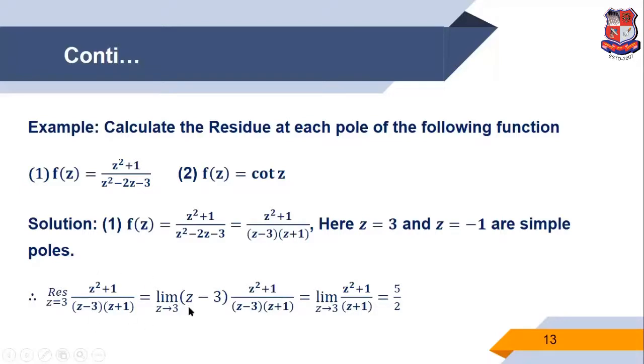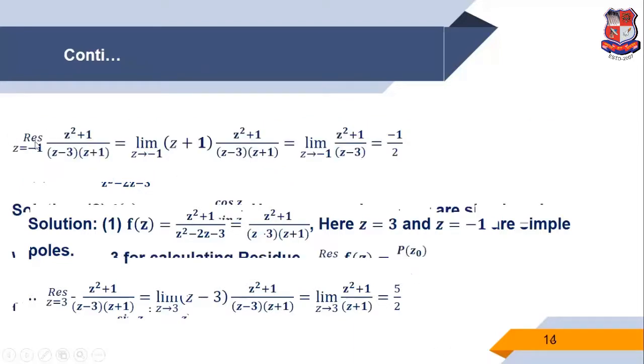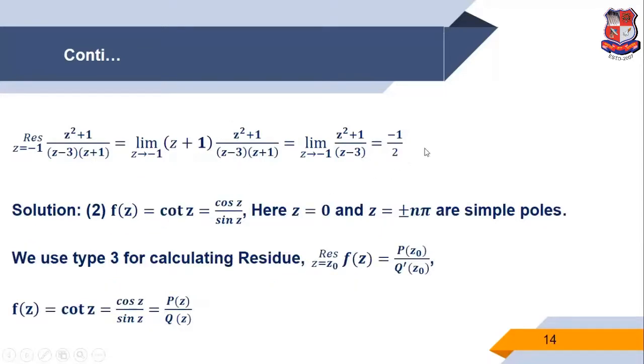Now we find the residue at z equals 3 of the function. So we use technique 1: limit z tends to 3, (z minus 3) times the function. The z minus 3 cancels. So the remaining term is (z square plus 1) upon (z plus 1). So we get the answer 5 by 2. Now the residue at z equals minus 1. The factor is z plus 1 times the function, z plus 1 cancels. We get the answer minus 1 by 2.